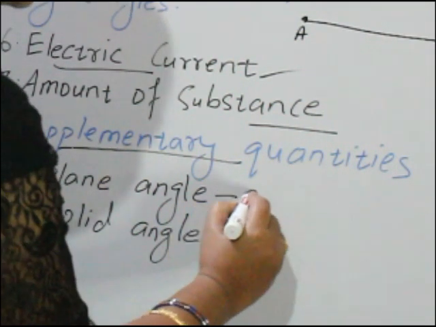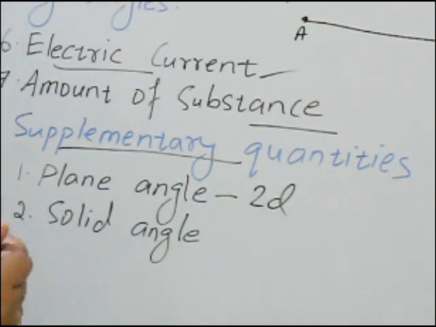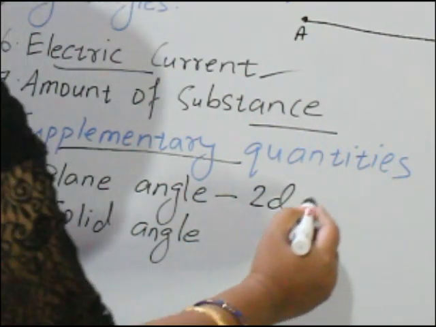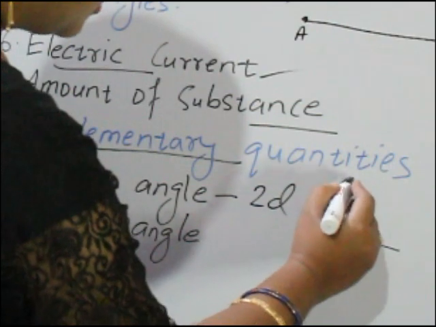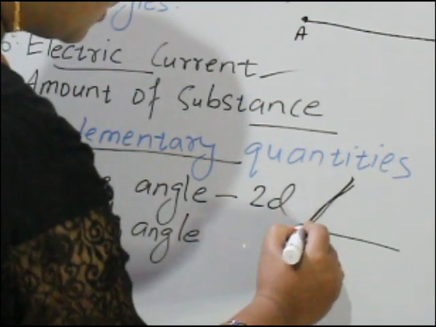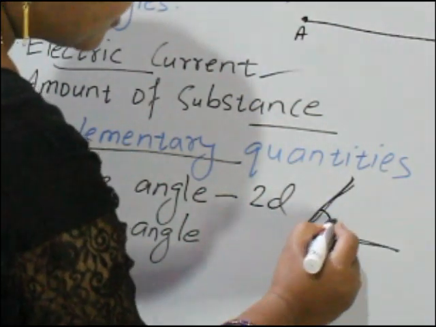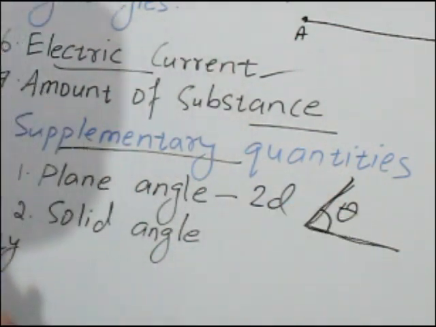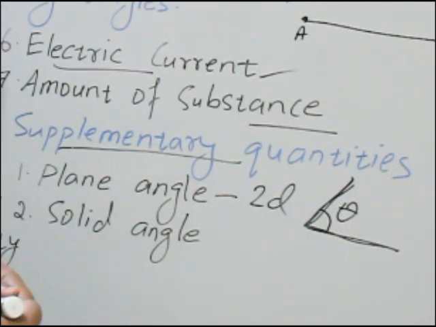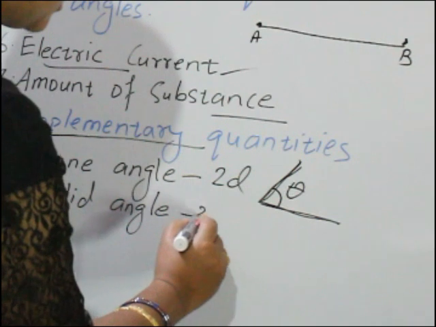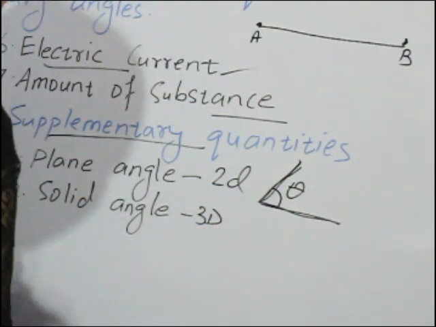Plane angle is 2D. Example like this, angles you studied already. This is theta, this is plane angle, which means a two-dimensional angle. Whereas solid angle means what? Solid angle is 3D, three-dimensional.